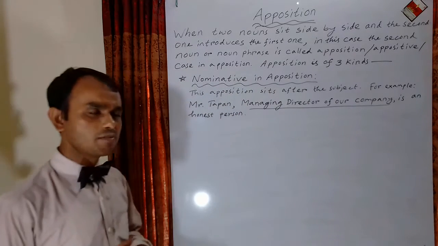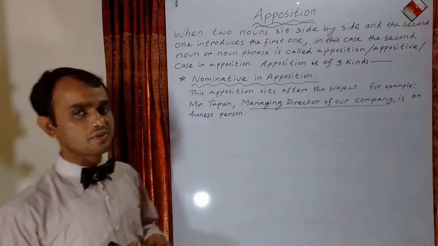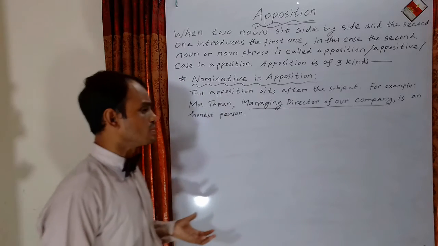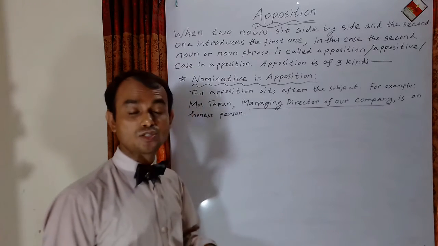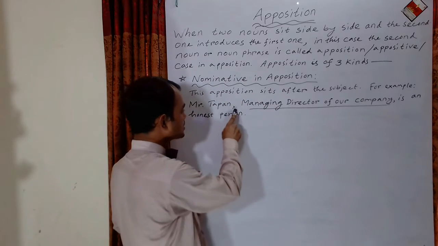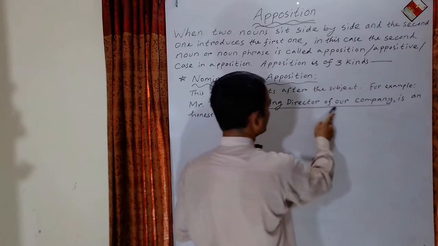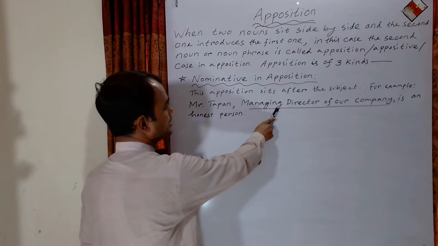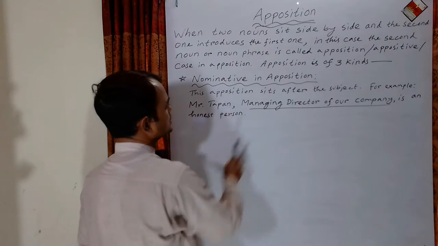And you can remember, whenever you find any apposition or case in apposition, you must realize the use of punctuation, that is comma. Mr. Tapan, comma, managing director of our company, comma. This is apposition.